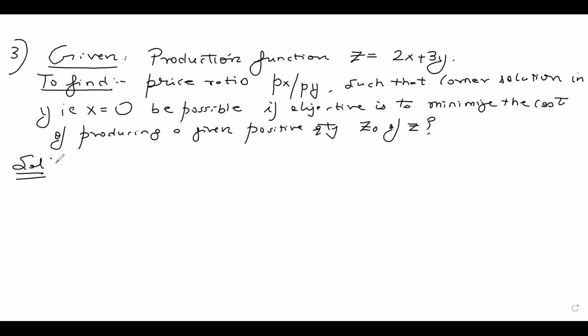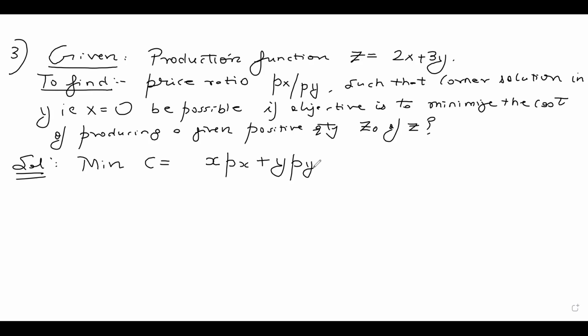Okay, so let's quickly solve this particular question. So first of all, we can write what is our minimization problem. We need to minimize the cost. What is the cost, guys? Commodity X costs PX units. Commodity Y costs PY units. So what is my cost? My cost is nothing but XPX plus YPY.